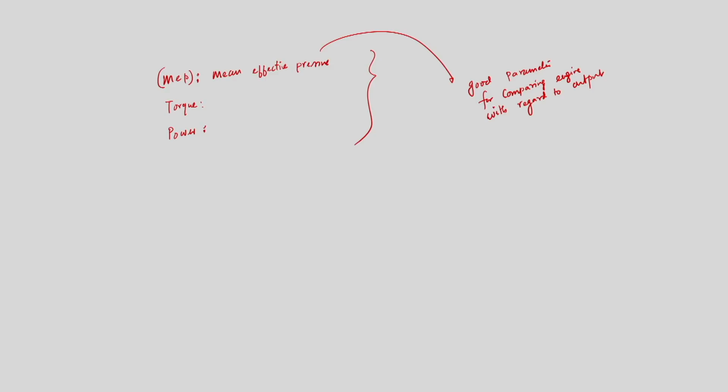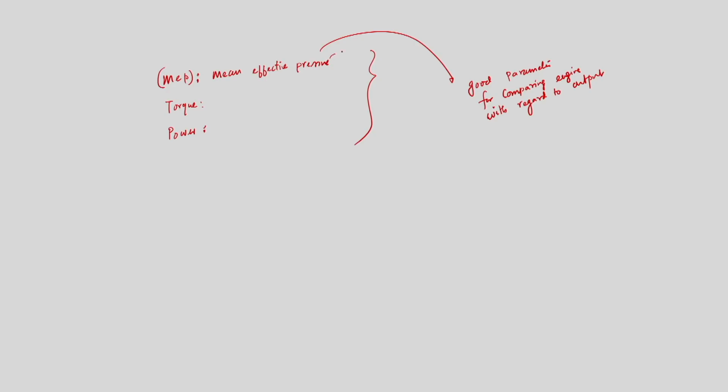So, mean effective pressure is a good parameter for comparing engines with regard to output, because it does not depend upon the engine speed and size.